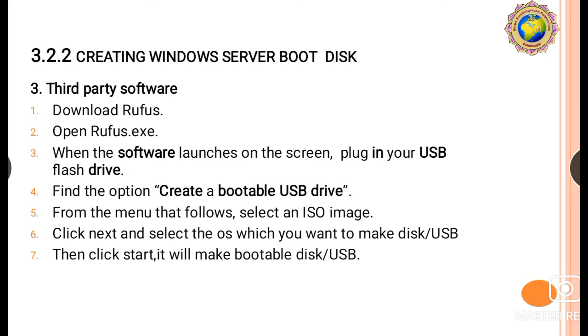Then open the rufus.exe file, and when the software launches on the screen, plug in your USB flash drive, then find the option to create a bootable USB drive, then from the menu select an ISO image, then click next and select the OS which you want to put on the USB disk, and then click Start. It will make it bootable. So this software for creating a bootable disk is very easy, and nowadays we use this type of software for creating a Windows Server bootable disk because it is very simple.